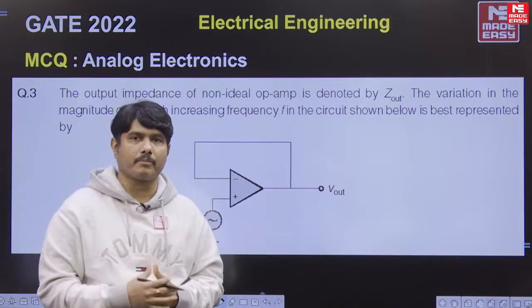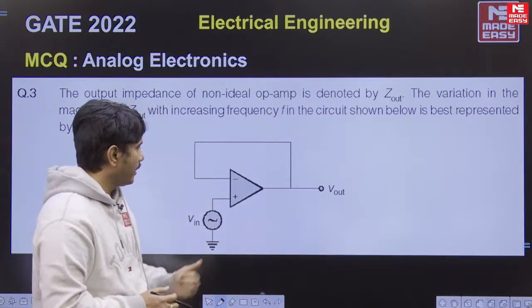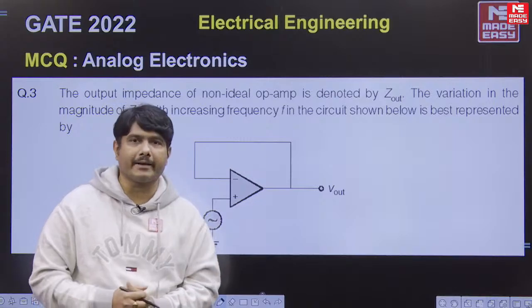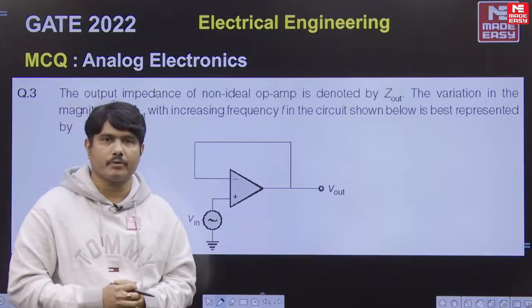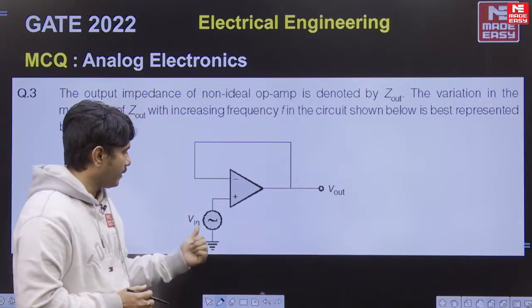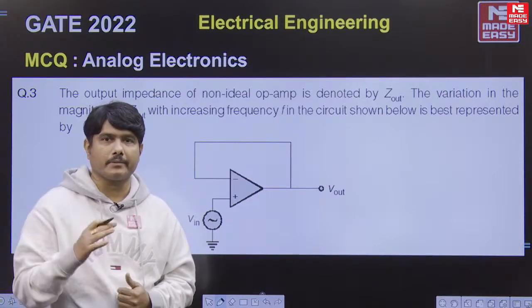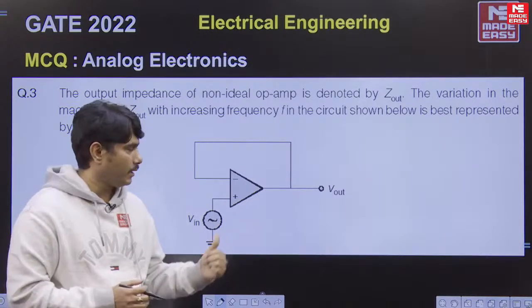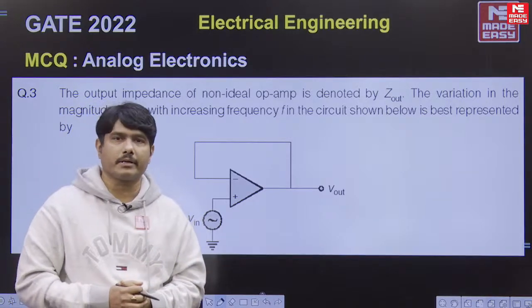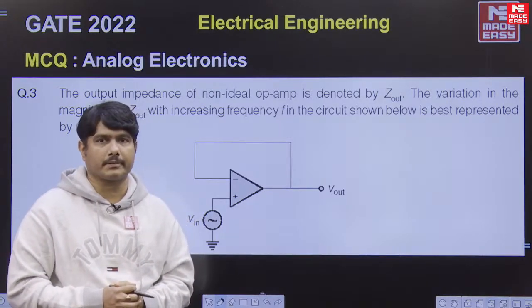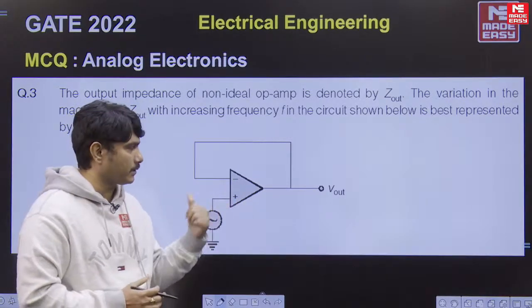What is the simple procedure we can do for this? Can you see that this circuit is a negative feedback circuit? First point, most of the students know that. This circuit can also be called a voltage follower. Many times when I was teaching the class, I told you this is a good application. We call it a buffer, a voltage buffer circuit. Most of the students will recognize this circuit.